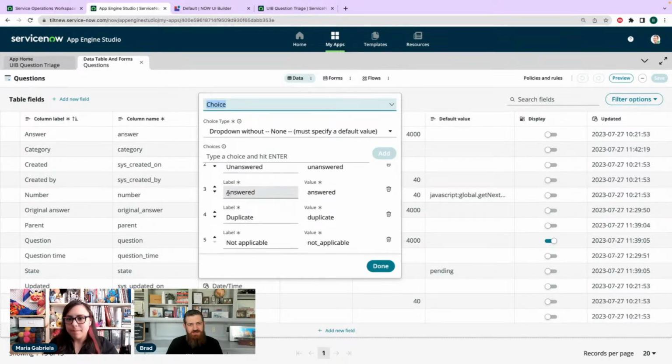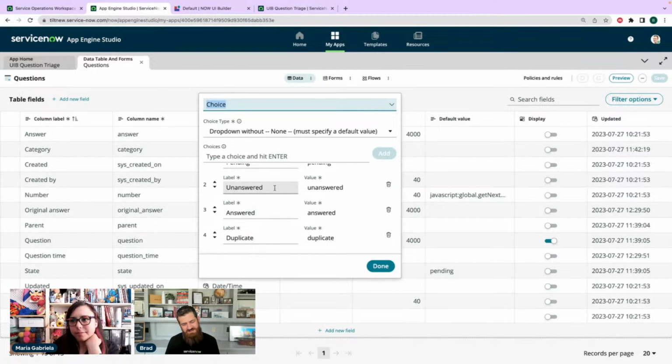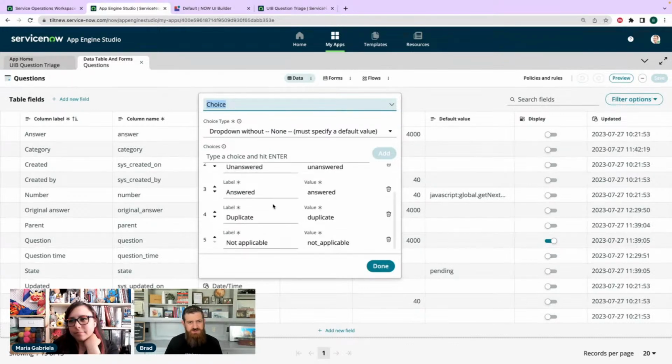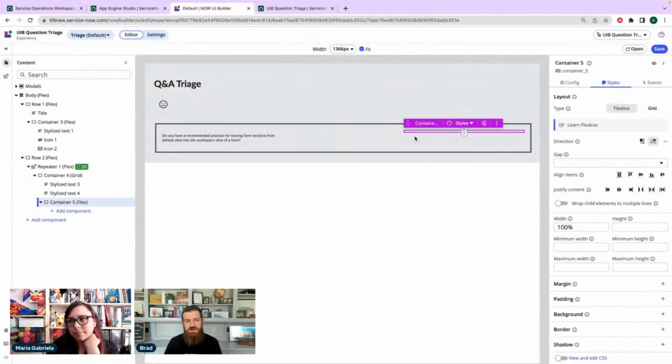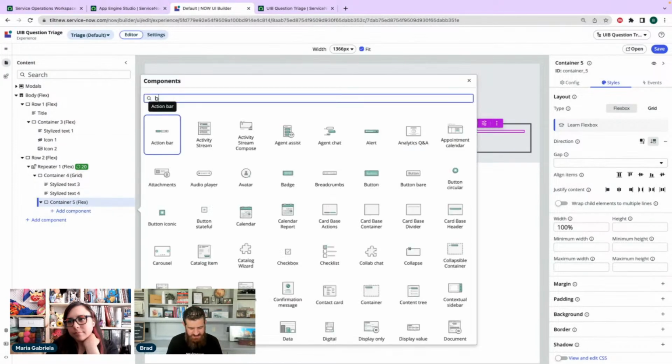So the most common thing for me to do is just going to say this has been answered and we want to include it, or it's a duplicate, or it's not applicable. And there may be some that I'm going to say I don't want to answer right now. So I think we're just going to add 3 buttons. I thought about maybe also adding the actual drop down, but I think we're just going to add some buttons.